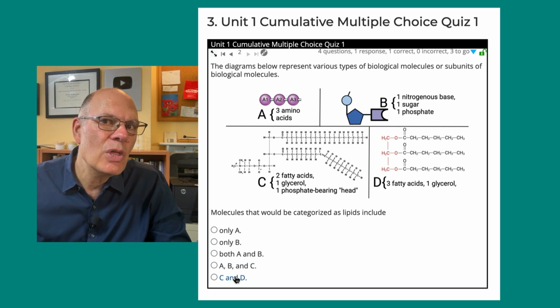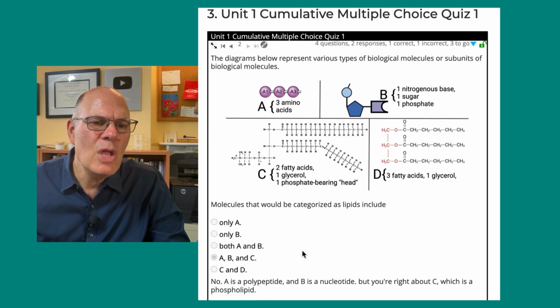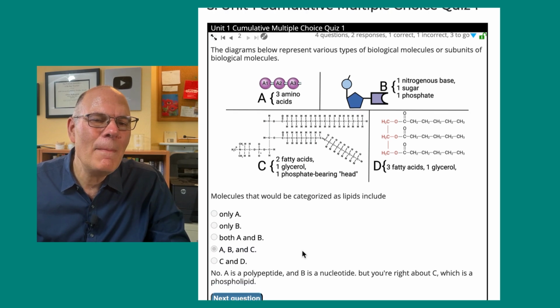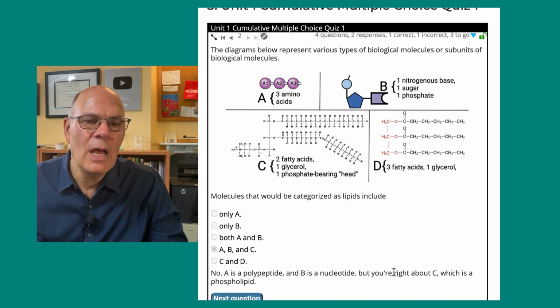I'm going to choose the wrong answers just to show you what happens on learn-biology.com. No, A is a polypeptide protein. We'll learn about that next week. B is a nucleotide, one of the monomers of nucleic acids, also an important molecule called ATP. But you're right about C, which is a phospholipid. We'll see this question again.